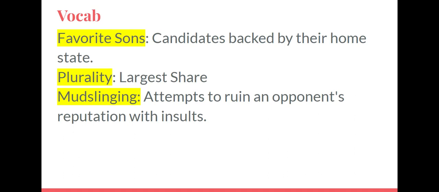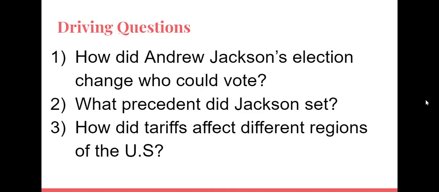Mudslinging attempts to ruin an opponent's reputation with insults. So like throwing mud on their name, trying to dirty it.